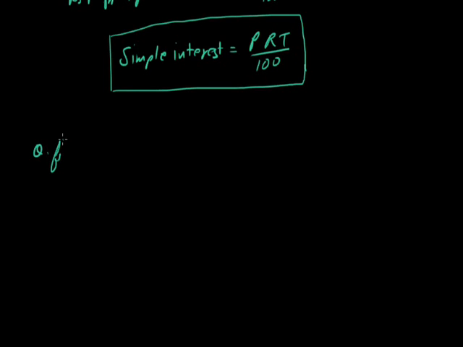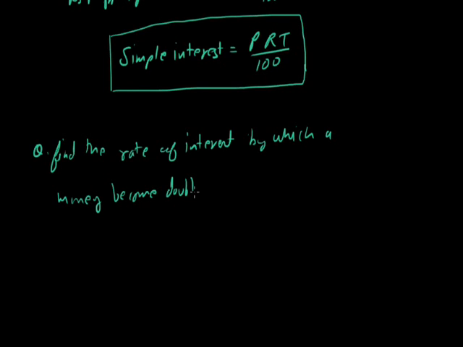The first problem: find the rate of interest by which a money becomes double in 4 years. Our question is that the money becomes double in 4 years, so the time period given to us is 4 years. Let's say our money is P and the money becomes double, that is the amount is 2 times P, in 4 years. We have to find what should be the rate of interest.